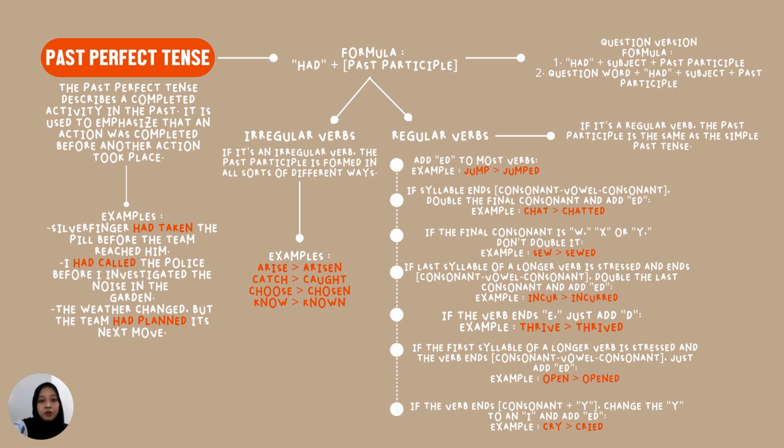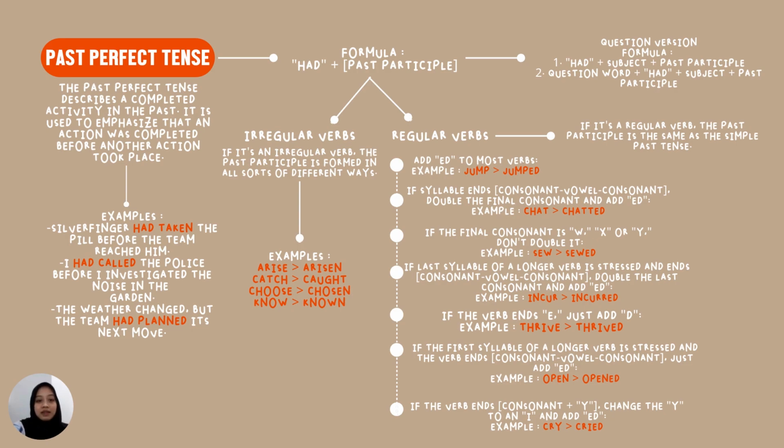For those who don't know what the past participle is, the past participle is verb 3. For example, take, took, taken. Well, the past participle or the third form of take is taken. Okay, now that we know the formula, we now go back to the line that leads down earlier.